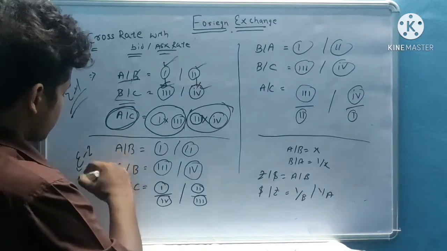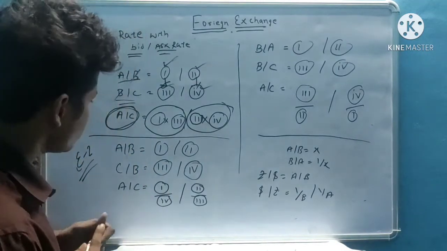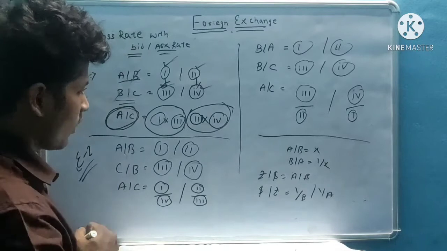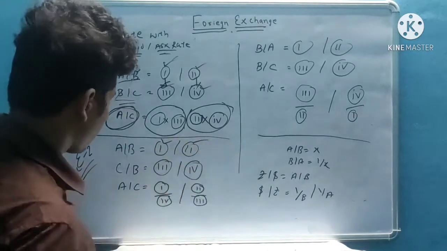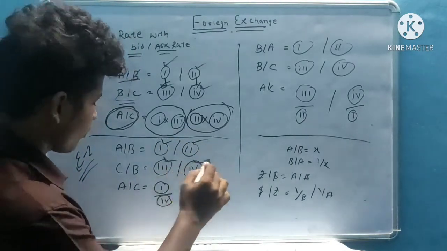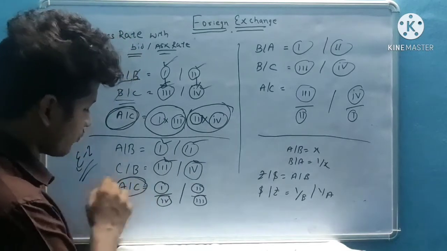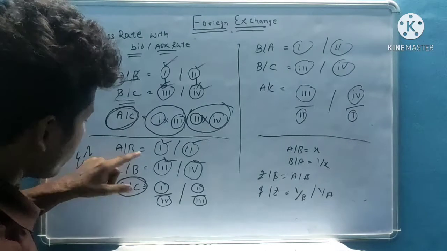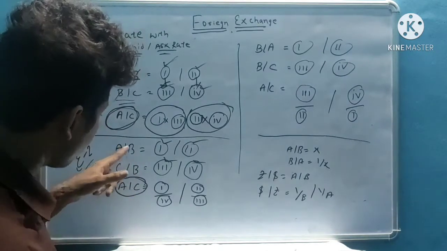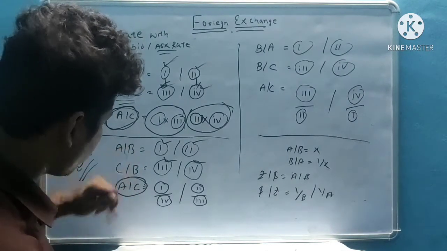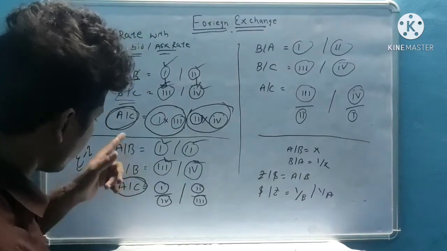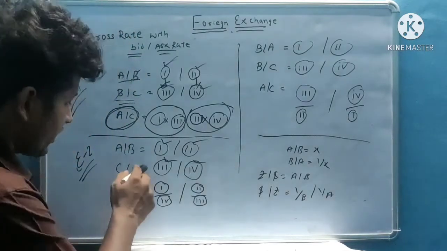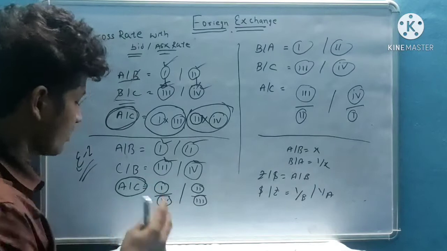Next calculation for understanding. Suppose A by B is given as 1 or 2, and C by B is given as 3 or 4. Now I calculate 1 by 4. Here A by B is given, C by B is given. The common currency is B. So if I divide, it will not be multiplication.